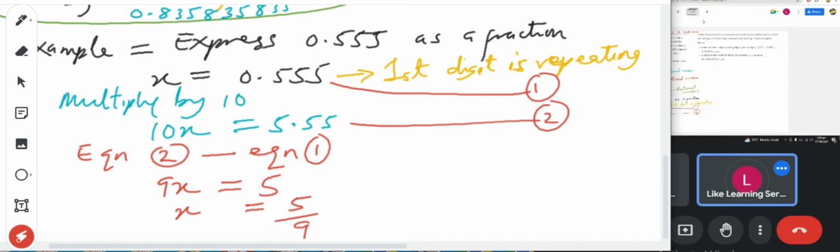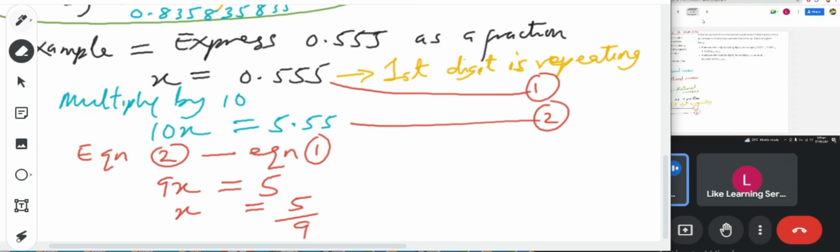That is 9x, and 5.555 minus this will give you approximately 5. So we just solve the equation: x is equal to 5/9. Put 5/9 in your calculator to check.